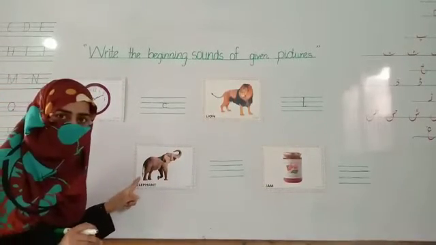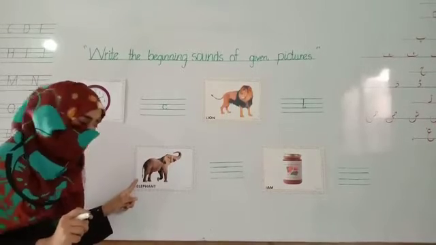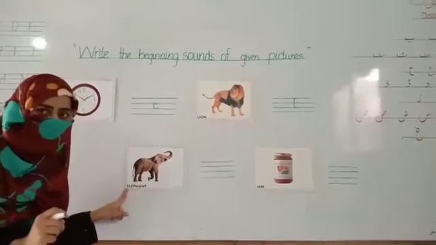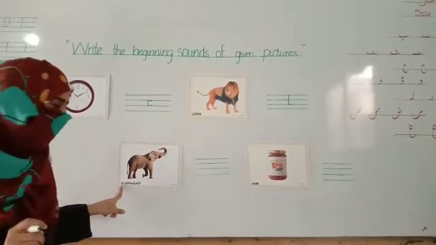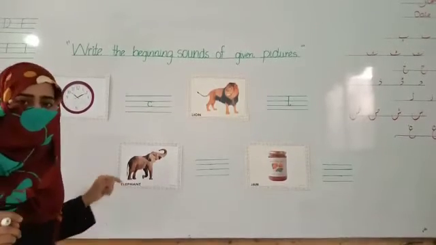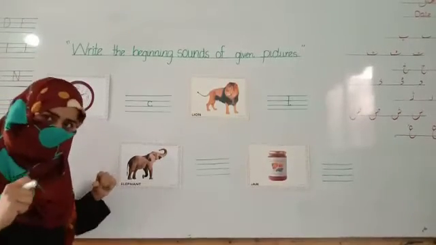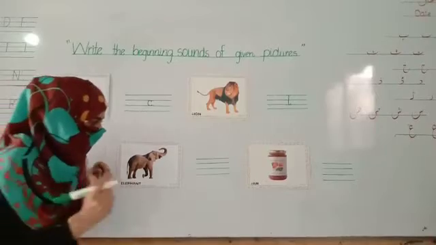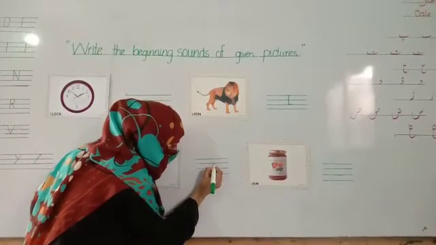Look at this. What is this? Elephant. And the beginning sound of elephant is e. Now we write E like C.